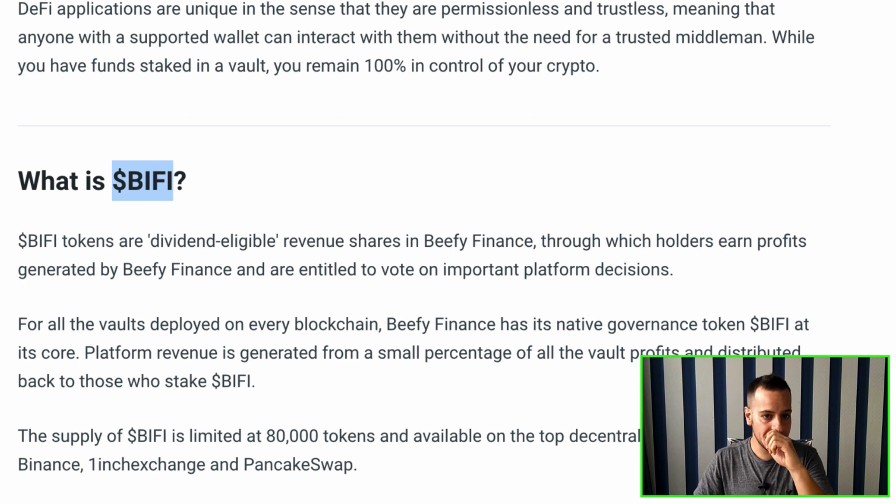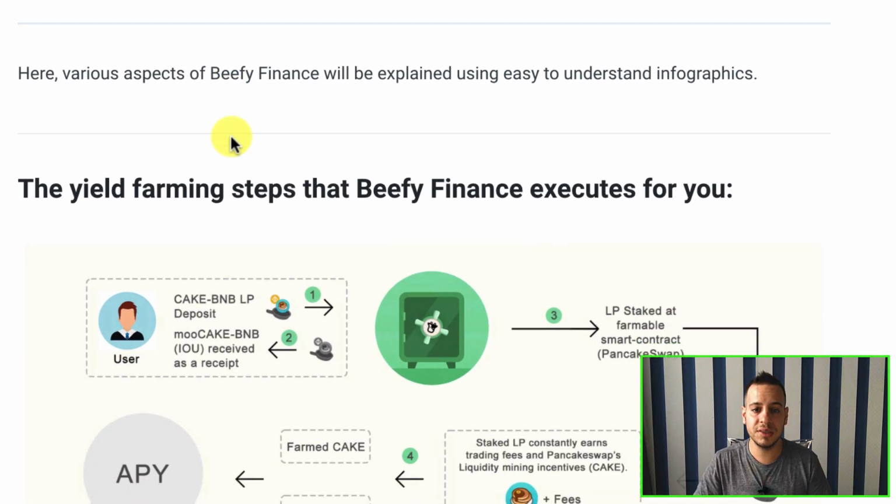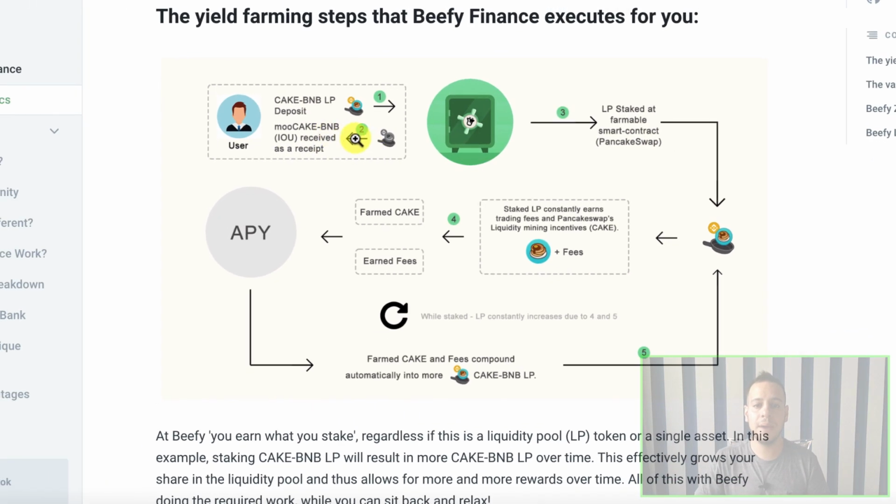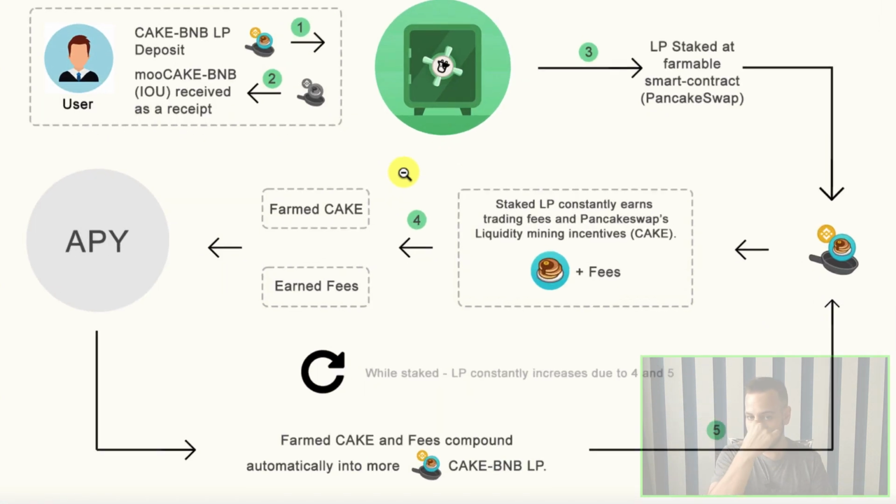So let's jump into the infographic, because this is very easy to understand. This is the main infographic of the vaults. Let's try to follow the steps and understand what's going on here. So first, basically you buy CAKE BNB liquidity. This is just an example. You buy CAKE and BNB liquidity pool tokens. You provide liquidity on the PancakeSwap website, and now you have the liquidity pool tokens.